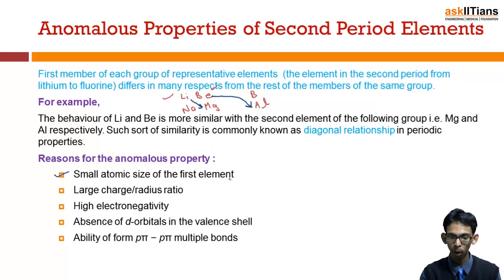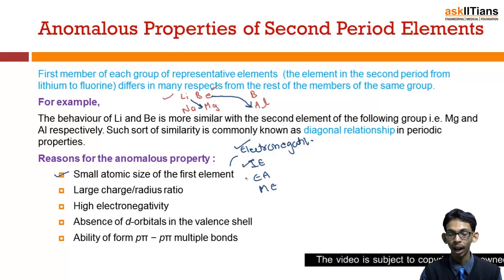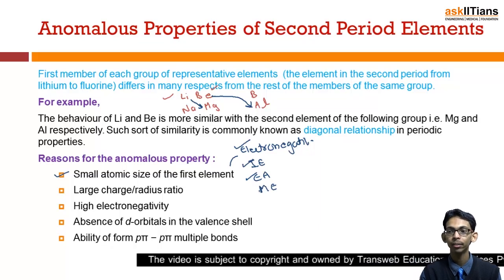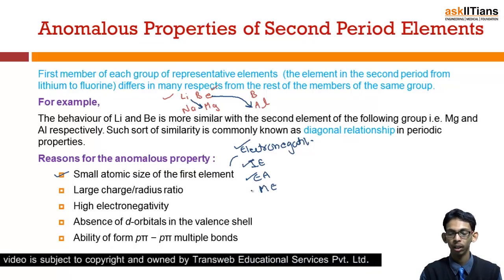So small size is related with electronegativity. Also it is related with ionization energy, also with electron affinity, and also with metallic character. The small size means high electronegativity, high ionization energy, high electron affinity, and less metallic character.